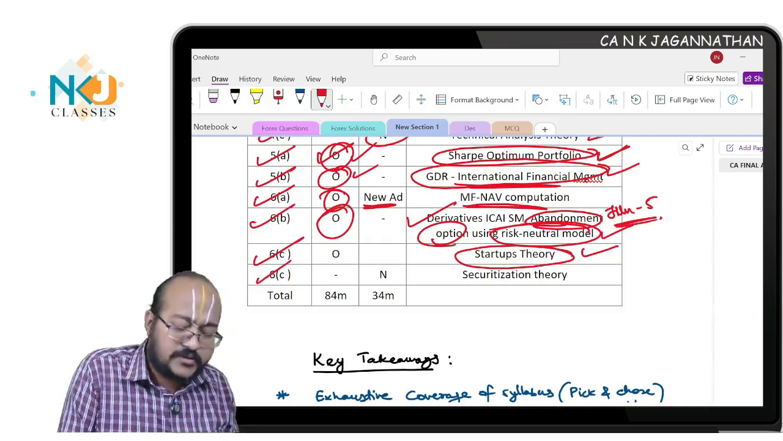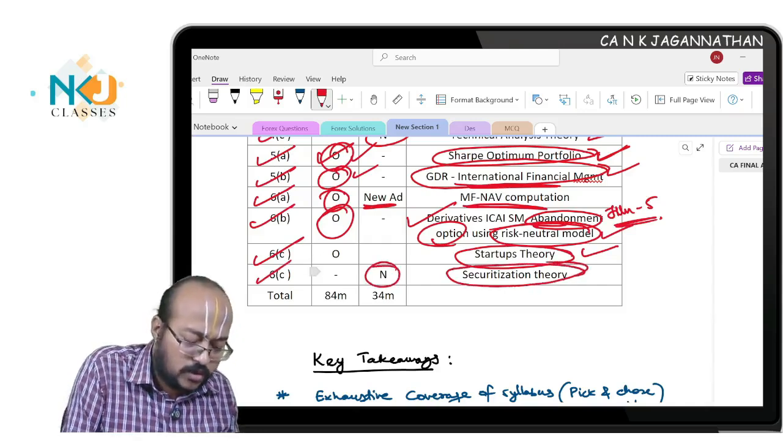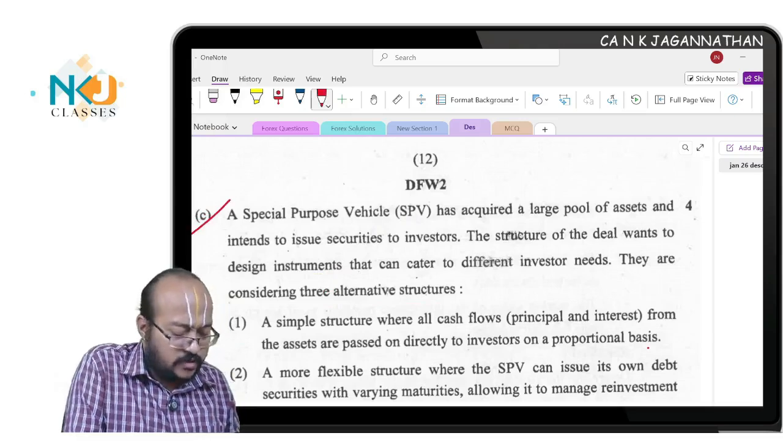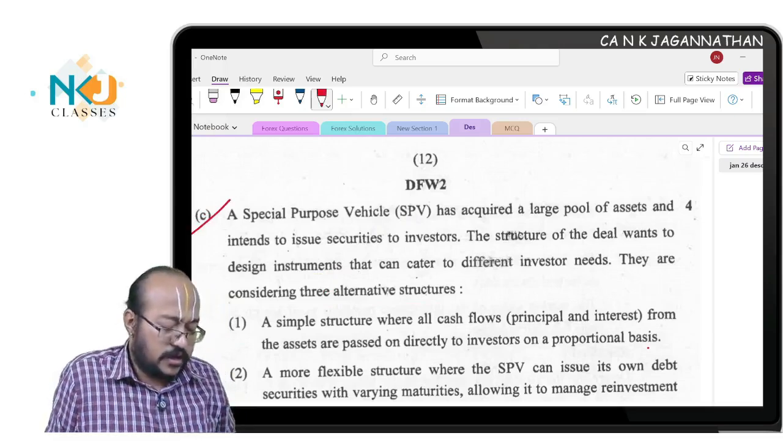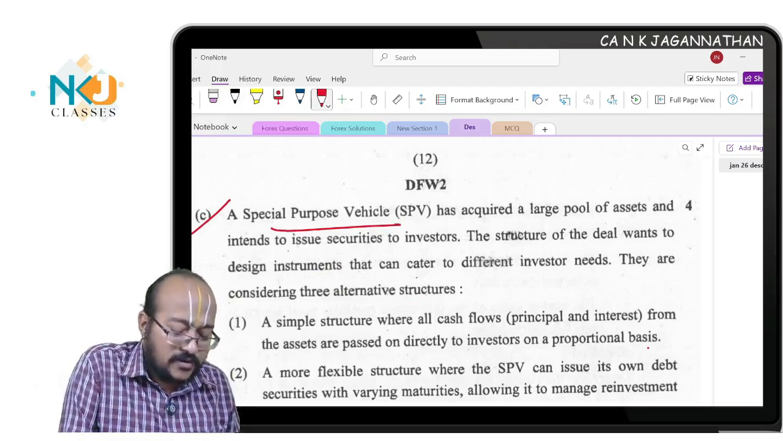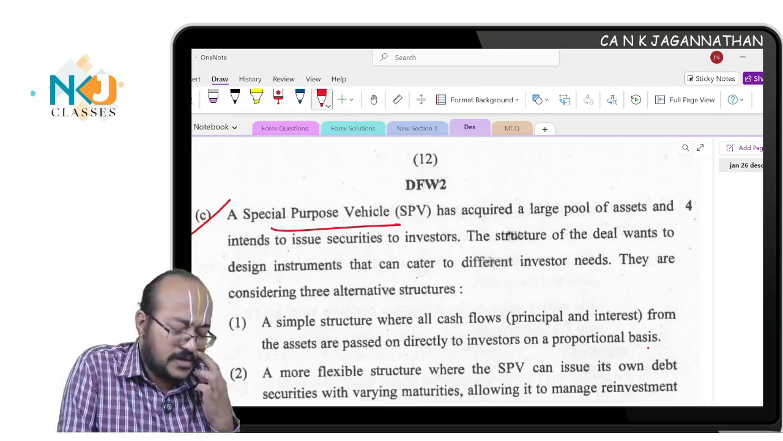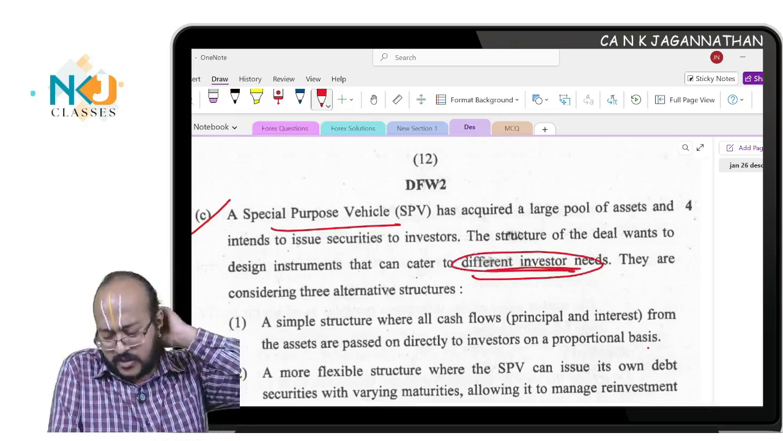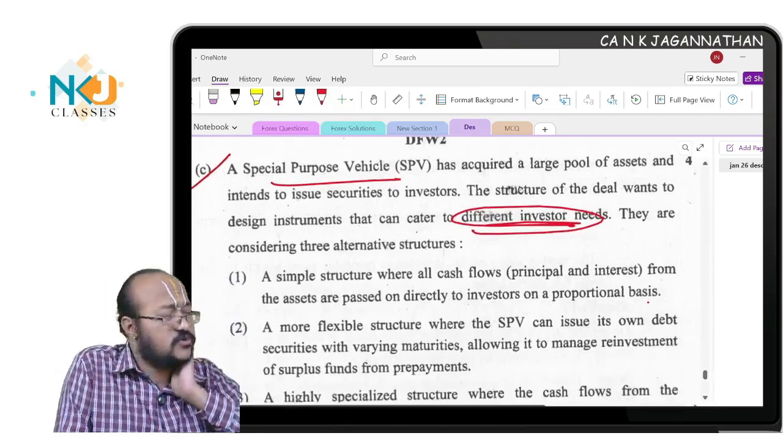Okay, next, 6C, securitization theory. This is a totally new question. Okay, this question I wanted to just clarify here. See, in question number 6C, a special purpose vehicle, this question is about securitization. See, the structure of the deal wants to design an instrument that can cater to different investor needs. Three different options are available wherein the instrument will differ.